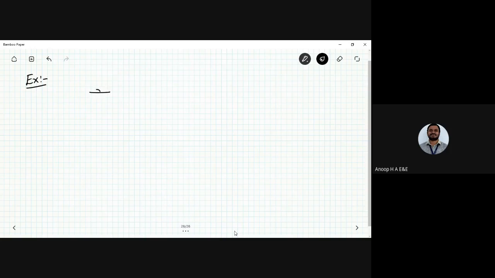So I can say this one to be x of t. This one is said to be the k, and I can give it a value of 10. I'll have the output y, that is y of t, which is 10 times x of t.